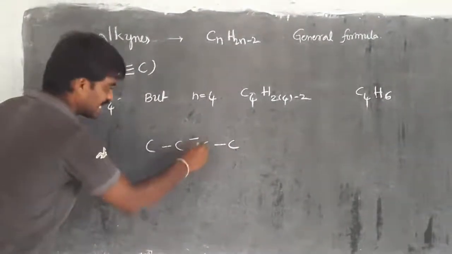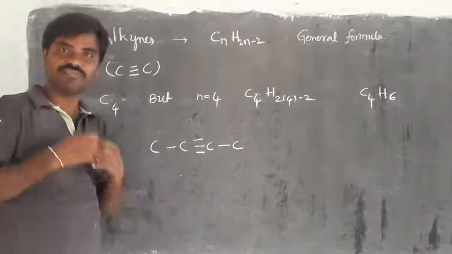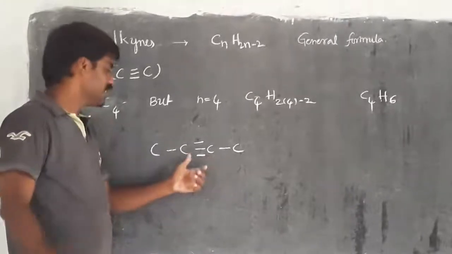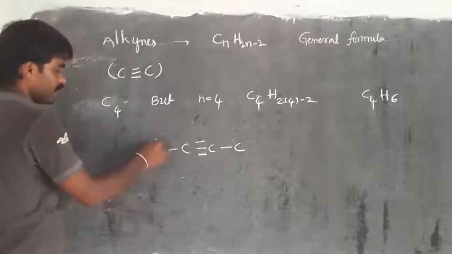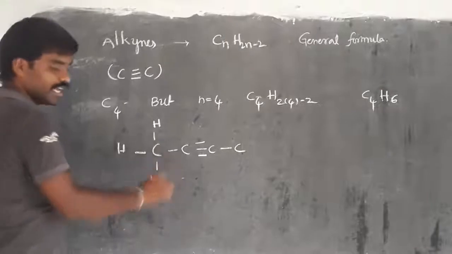Here I am taking the second carbon with the triple bond. Because every time we take the first carbon with the double bond or first carbon with the triple bond, here I just show the change. The second carbon has a triple bond. Then the first carbon still has 3 bonds remaining, which should be fulfilled with hydrogen.